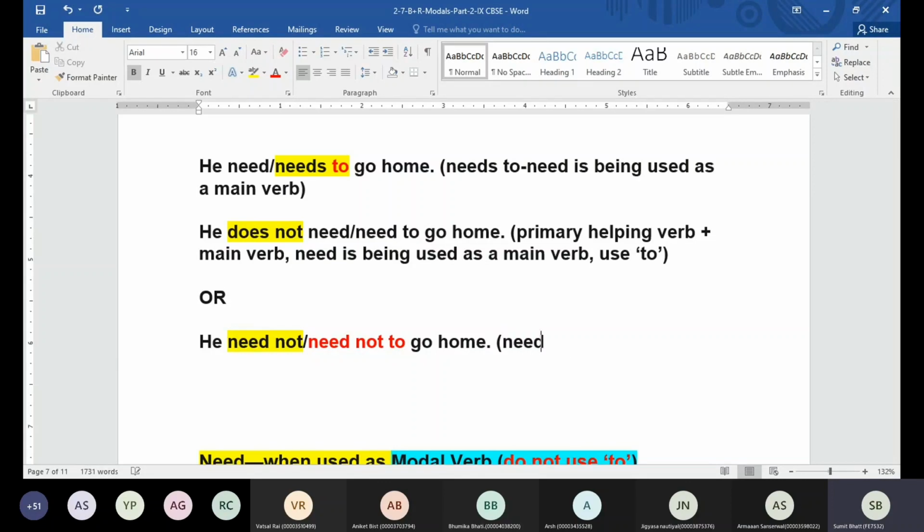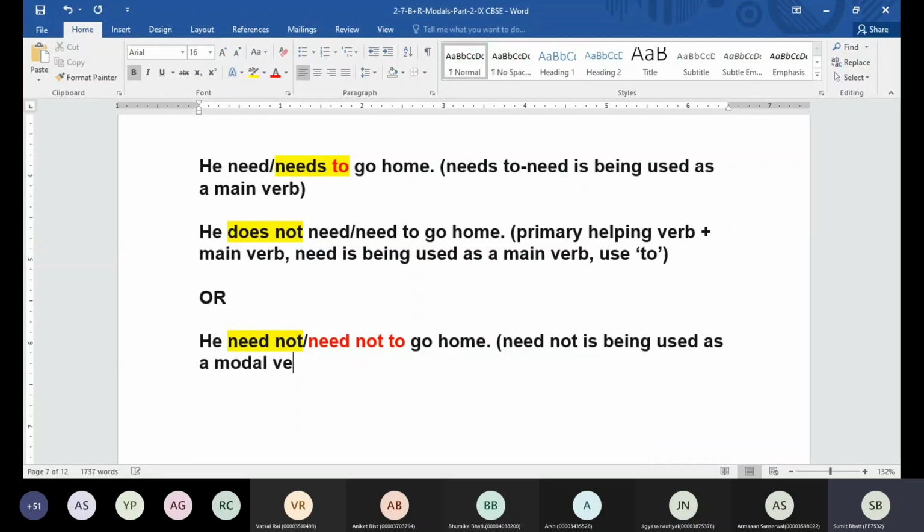Okay, so here need not is being used as a modal verb. When need is being used as a modal verb, can we use to with it? Okay, so we are not supposed to use the word to. That's the only difference between need and need to, guys. Sometimes we are confused whether we have to go for need to or need only.